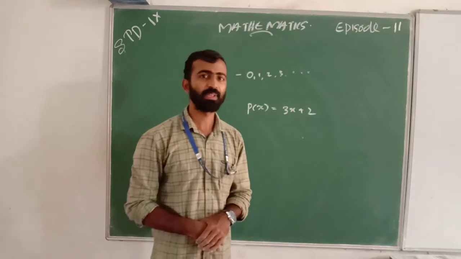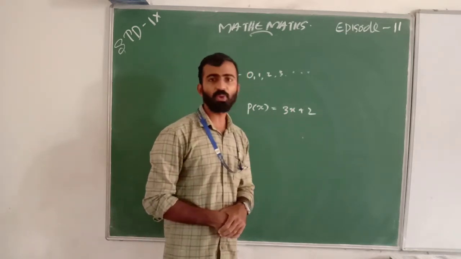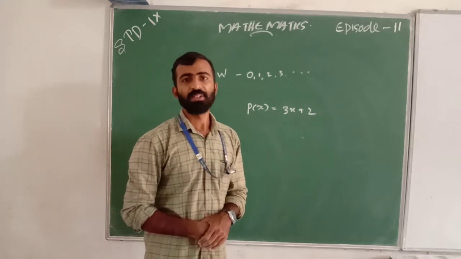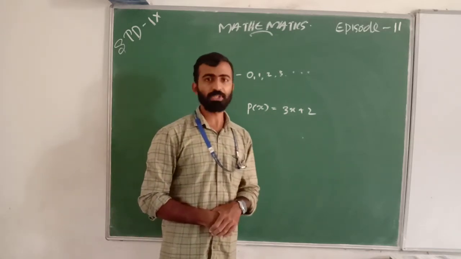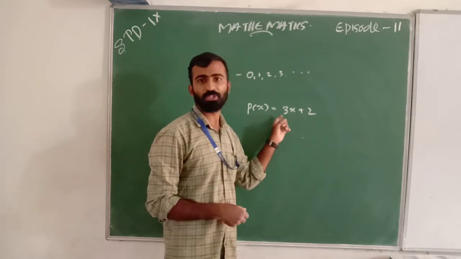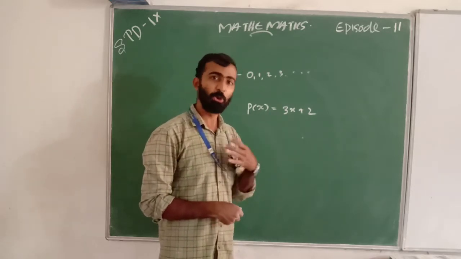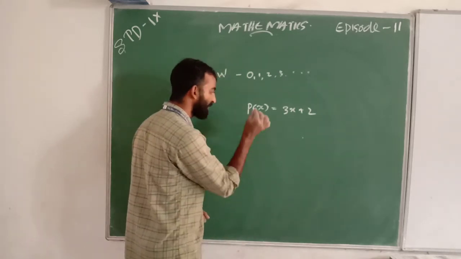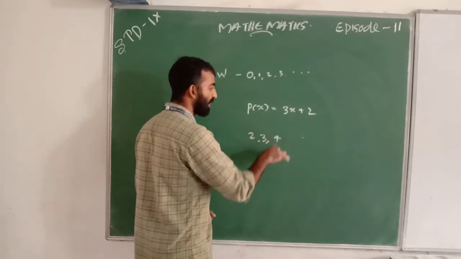We also know the non-constant polynomial and the non-zero constant polynomial. This is a non-constant polynomial. 2 is a polynomial, 3 is a polynomial, 4 is a polynomial.